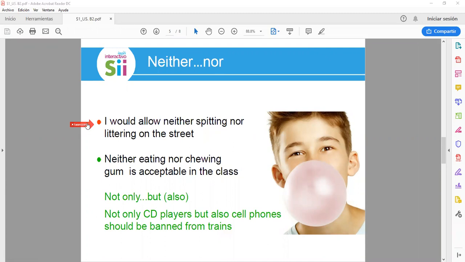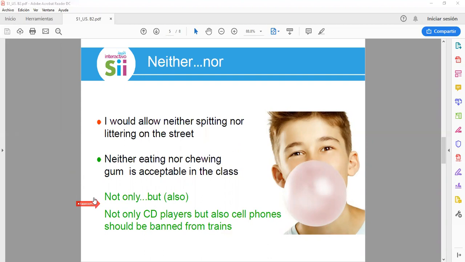Next example, neither eating nor chewing gum is acceptable in the class. So we are talking about not to eat, not to chew gum. All right, let's go with the next. Not only...but also.